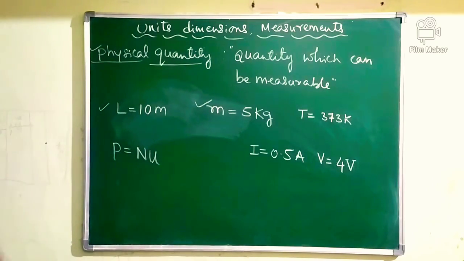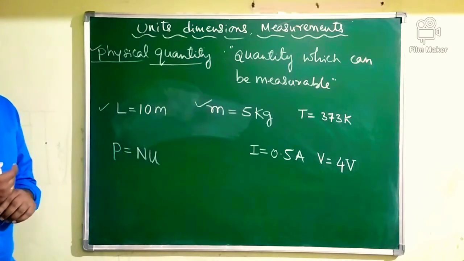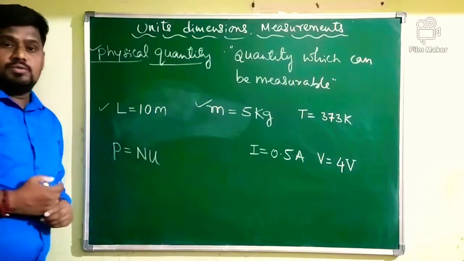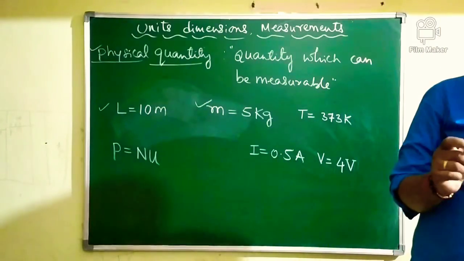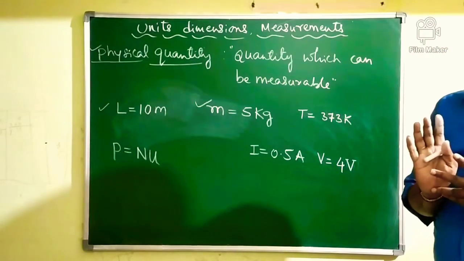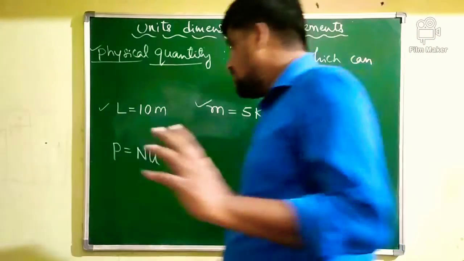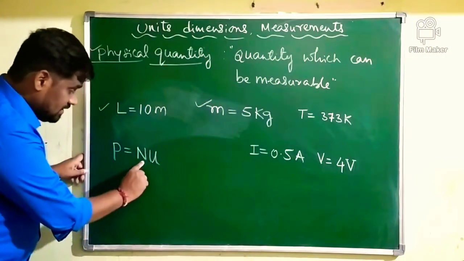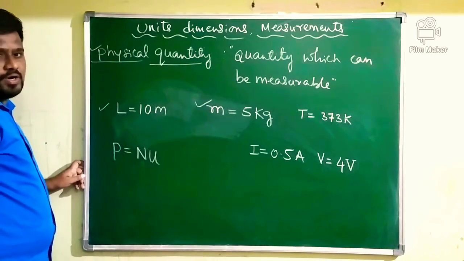The result of any measurement is represented in the form N into U. Then what is N here? N is a numerical value of your measurement. N is a number or numerical value of the measurement of a physical quantity.